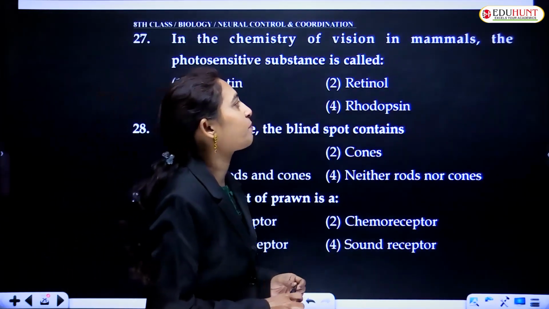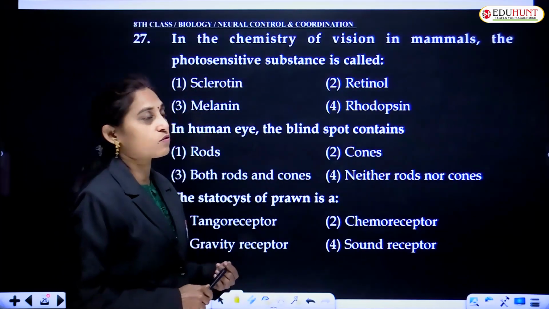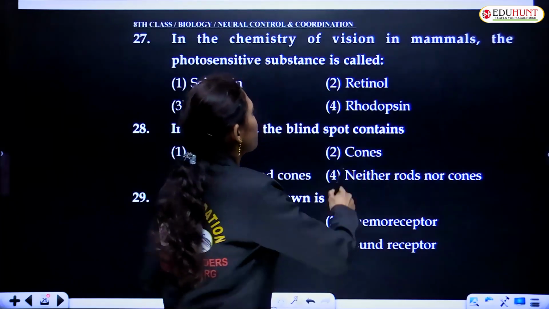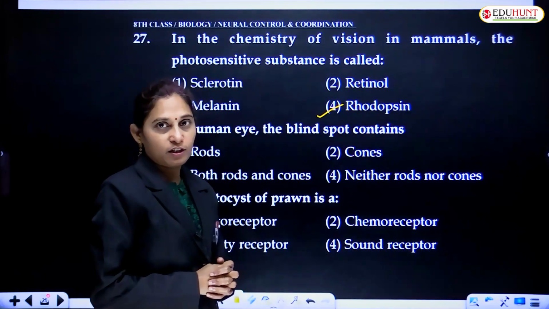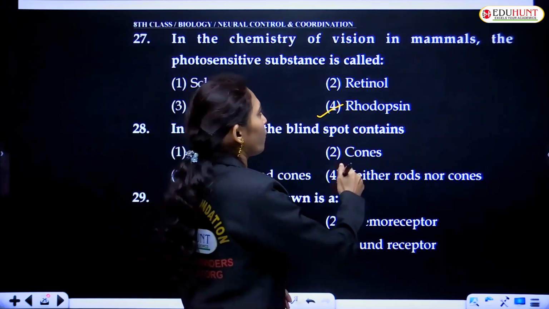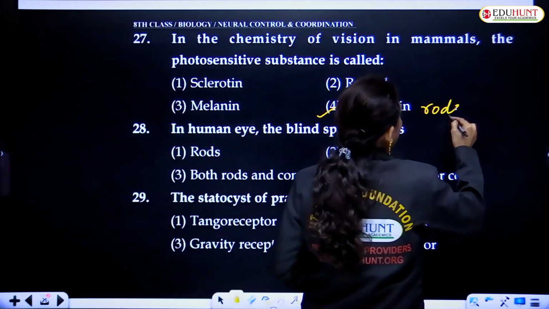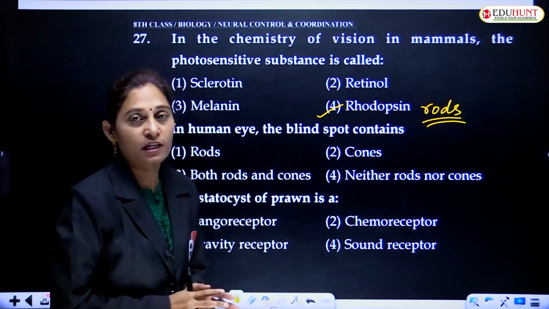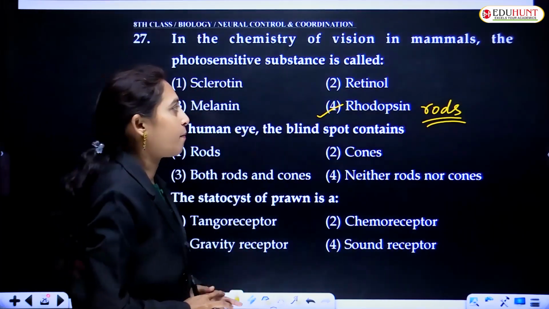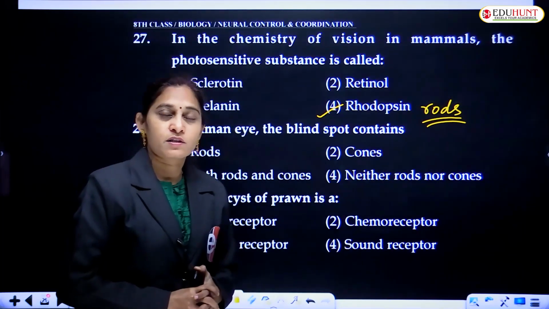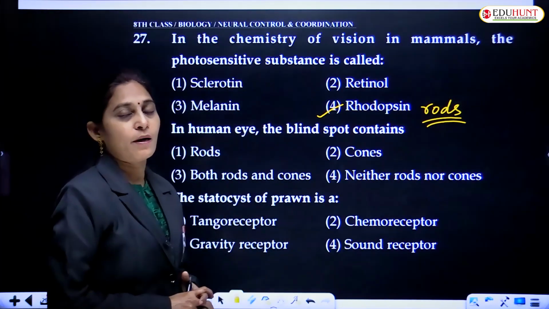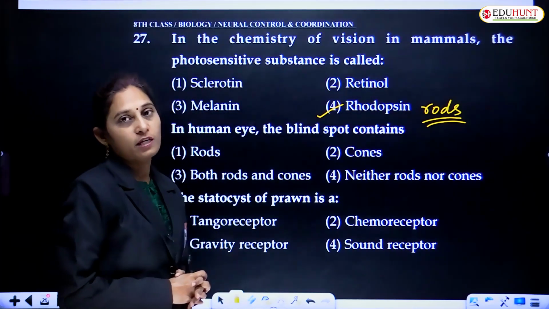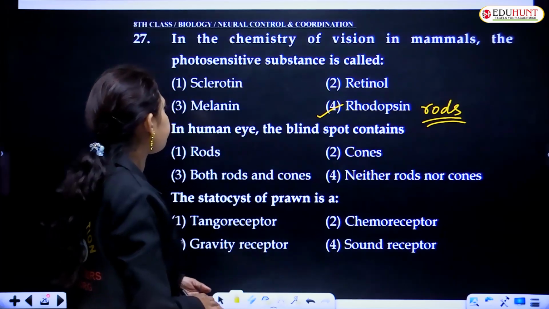In the chemistry of vision in mammals, the photosensitive substance is called: sclerotin, melanin, retinol or rhodopsin. Rhodopsin is the purplish red pigment present in the rods and responsible for twilight vision, that is dim light. Vision in dim light is brought about by the rods, which have a photosensitive protein pigment called rhodopsin.